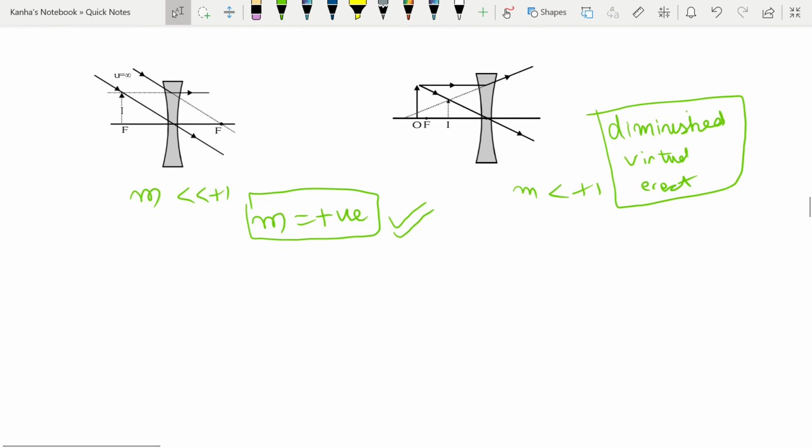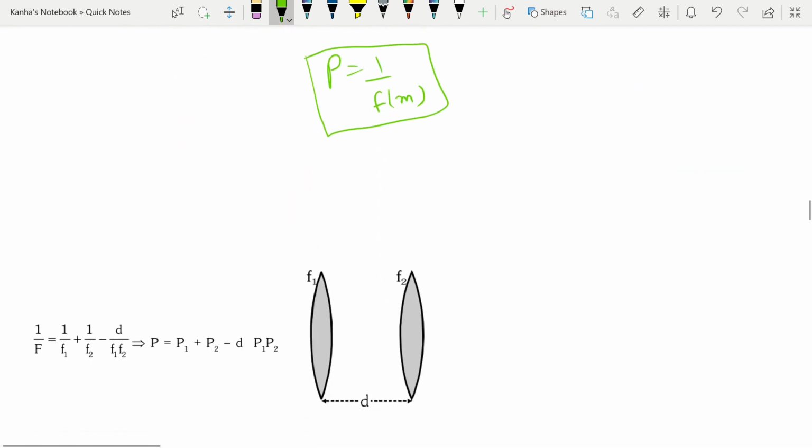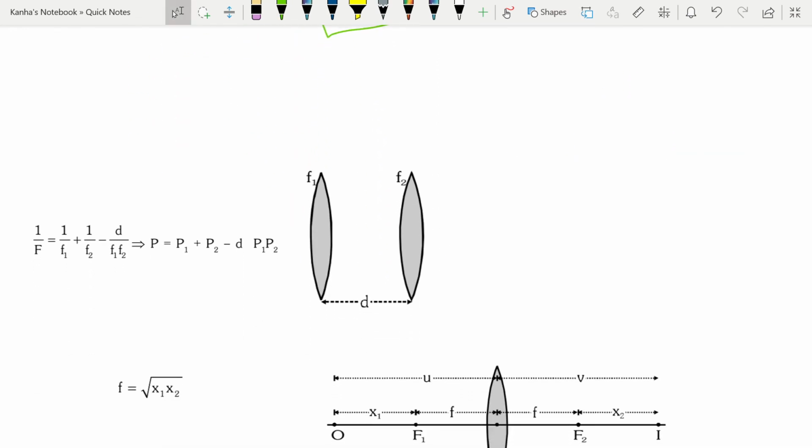With this in hand, we can also define the power of the lens. Power is again P is equal to 1 by F in meters, and it will be denoted by diopters. Let's talk about some combination of lenses. These are also essential questions that often come in the paper.